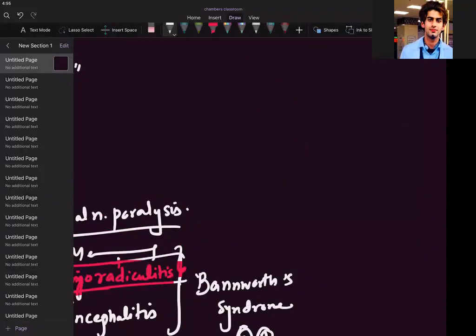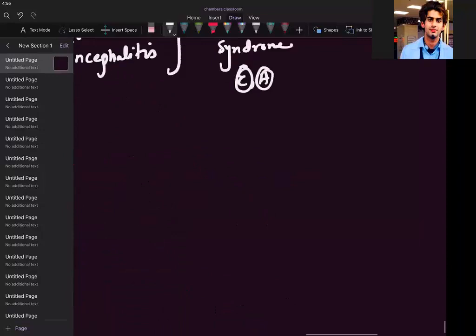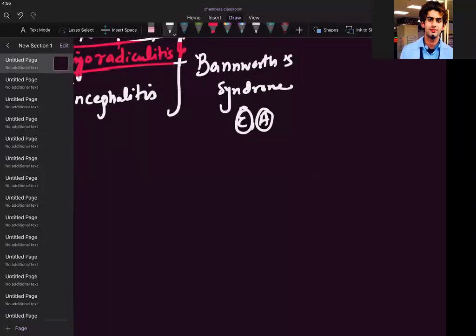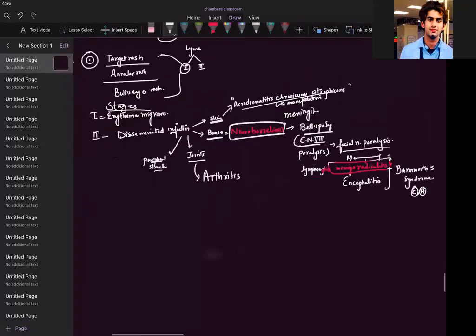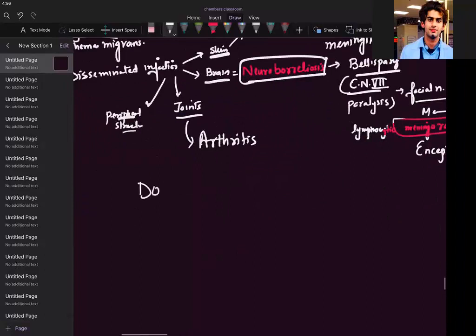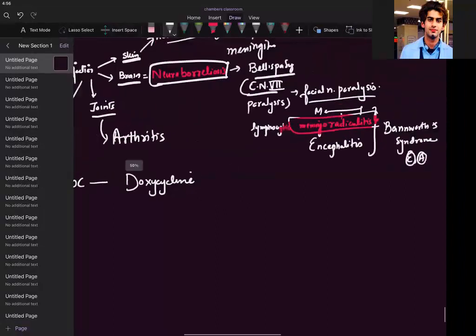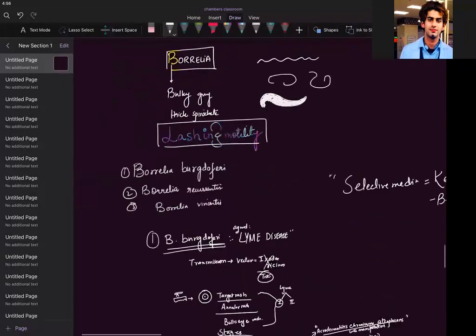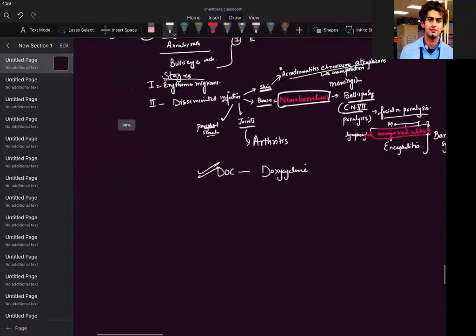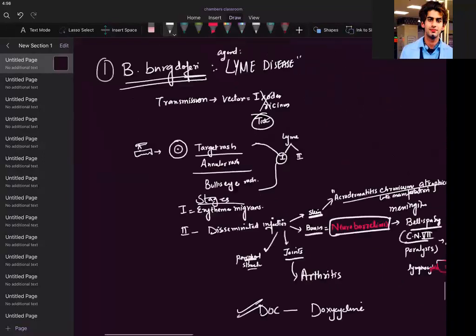Now I take your attention towards the drug of choice for treatment. What will you treat this with? The drug of choice for Borrelia burgdorferi is doxycycline. I'm not going into the disease, I am restricted by the microbiology here. So doxycycline. Let us take the next one.